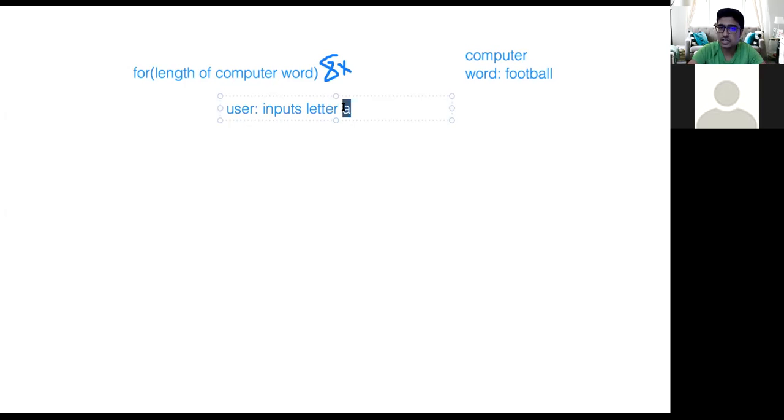So the idea is that we're going to check this letter A against each and every letter. So essentially, we're going to be comparing a bunch. We're going to compare A to F, A to the letter O, A to the letter T. Oh, there's one more O actually.